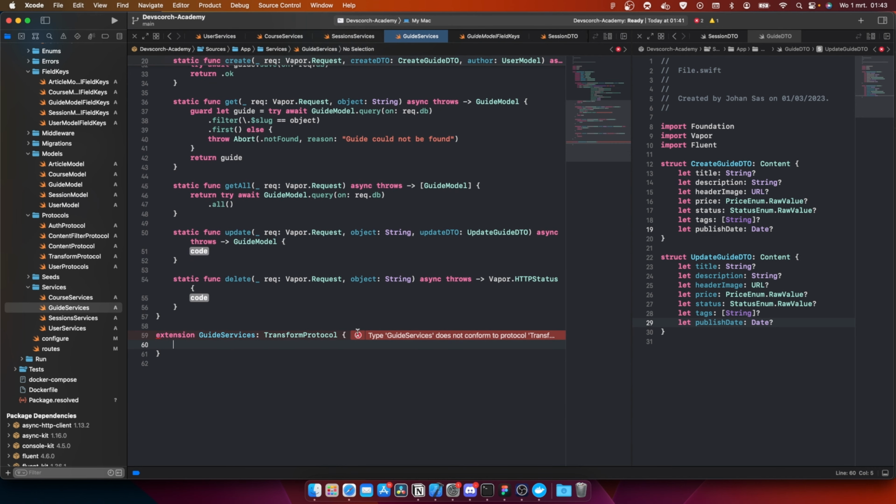Then it's going to complain again, of course. Auto refill. This is going to be UUID. Now it's going to complain about the function. There it is.